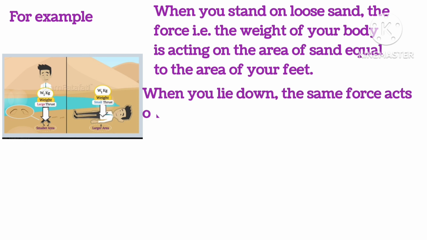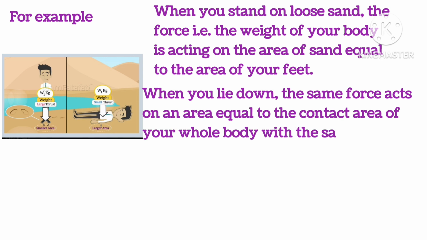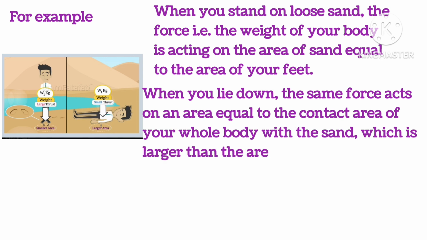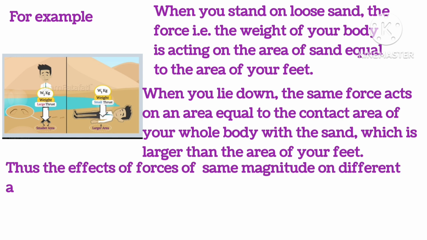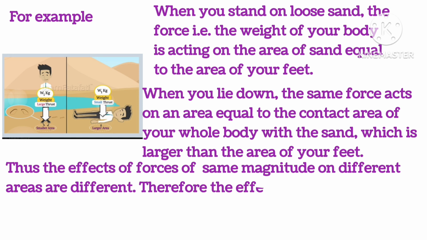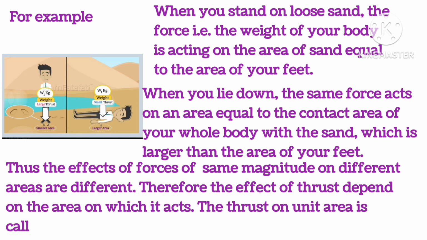But when you lie down, the same force acts on an area equal to the contact area of the whole body with the sand, which is larger than the area of your feet. Thus, the effect of force of the same magnitude on different areas is different. Therefore, the effect of thrust depends on the area on which it acts.